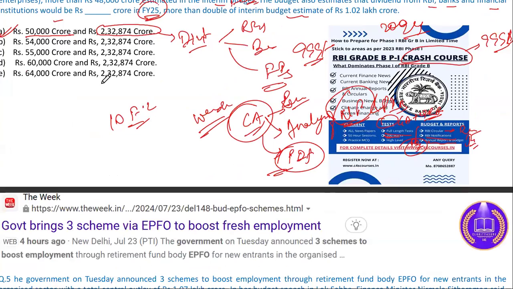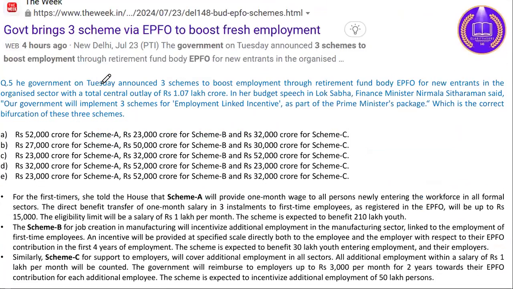Let's see the last question of the series. Question number 5. The government on Tuesday, today only, announced three schemes to boost employment through retirement fund body EPFO, for new entrants in the organized sector, with a total central outlay of 1.07 lakh crore.